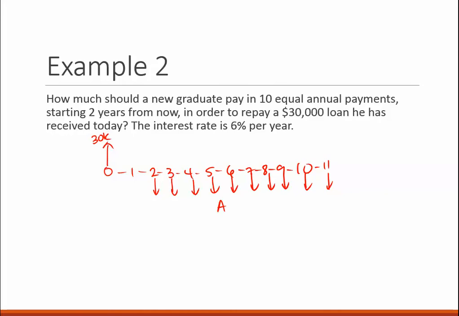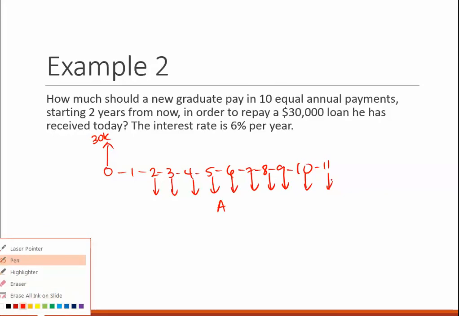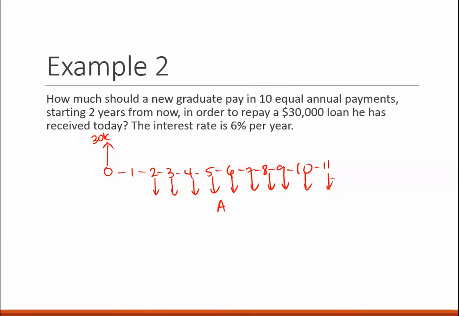So the first thing I have to do is find an equivalent of all of these cash flows. I want a different color. Hold on. There we go. All of these cash flows, but in period 1. So we're going to call this P at 1. So P at 1 is equal to 30,000.